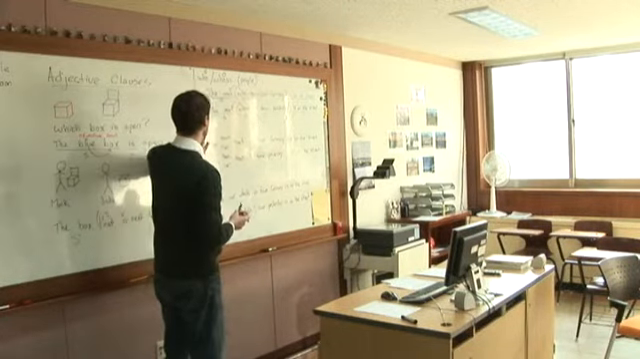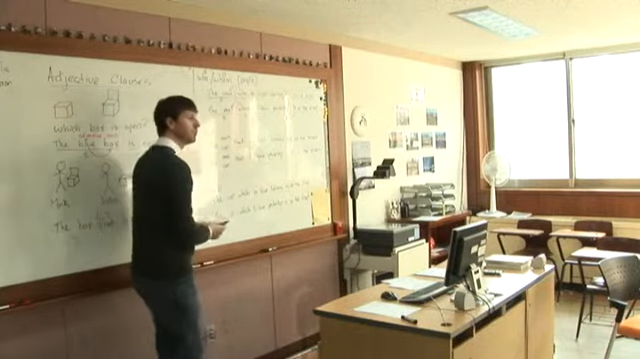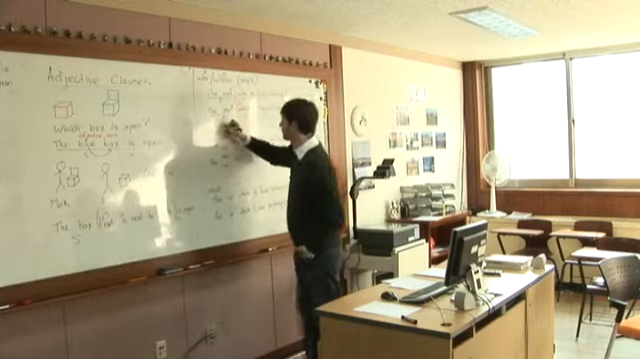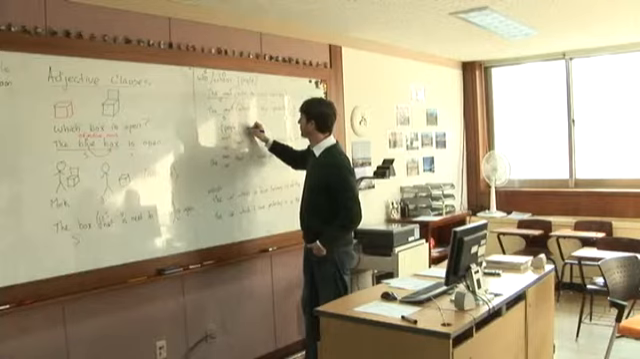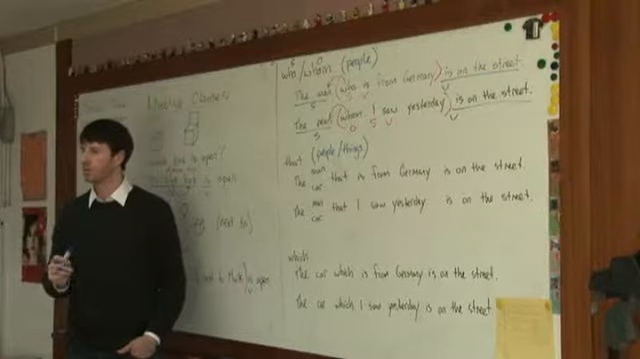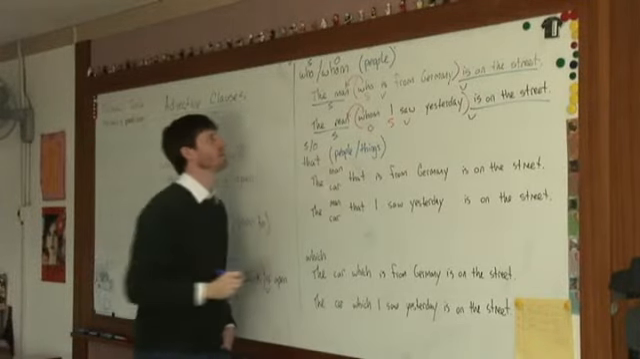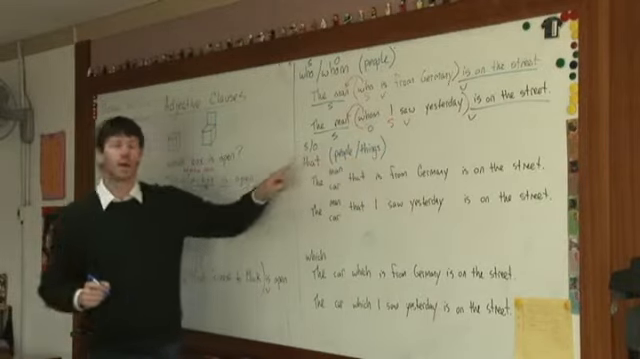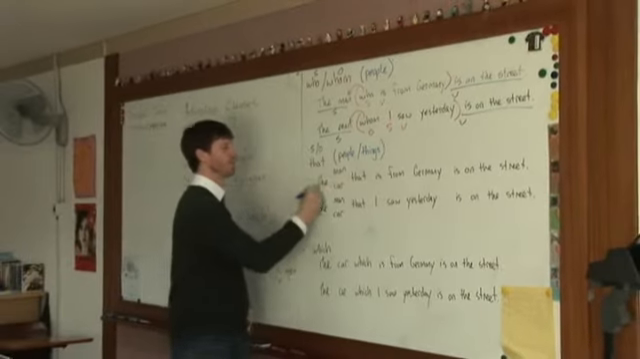Okay, similar, if we look at that, is that for people or for things? Both. Good. And that can be a subject or an object? Both. Good job, both. So you can see that can be for people or things, and that can be a subject or an object. So same thing.